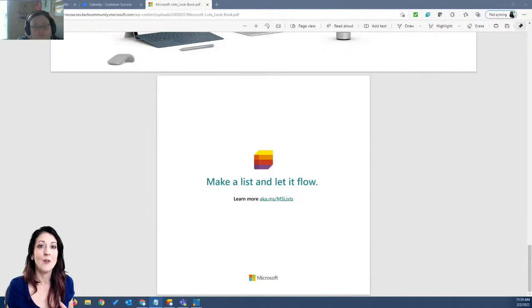Usually it starts with a spreadsheet or some sort of list of information that you're collaborating on with other people. And those are the type of things that you're going to want to take and create as SharePoint lists.